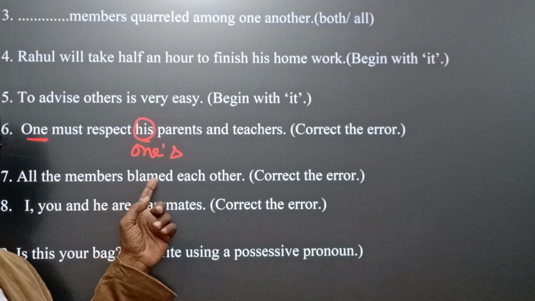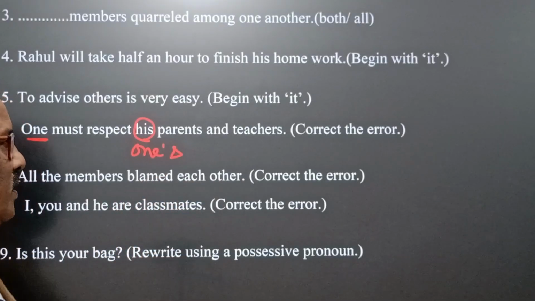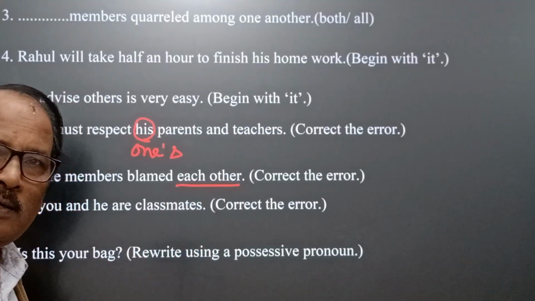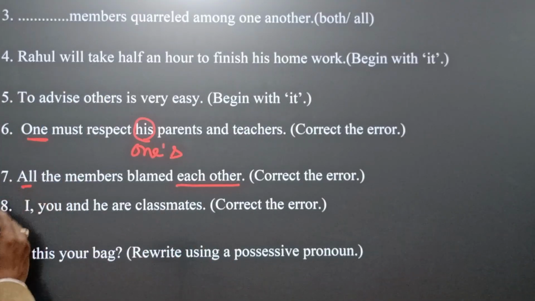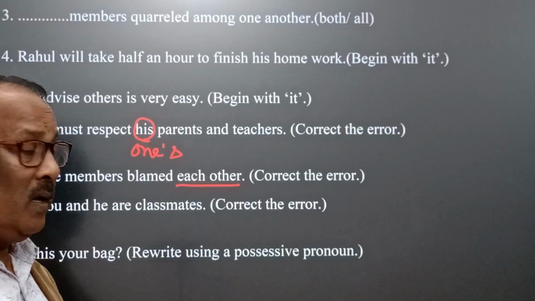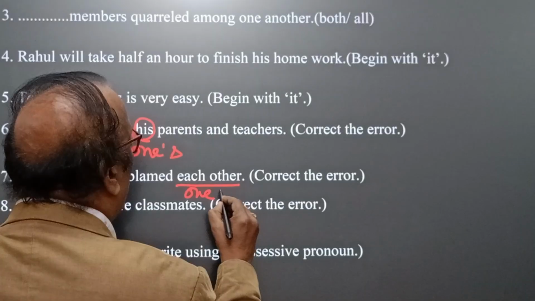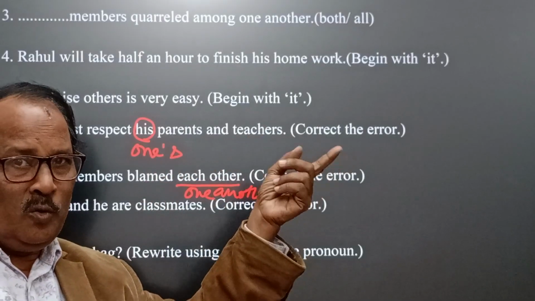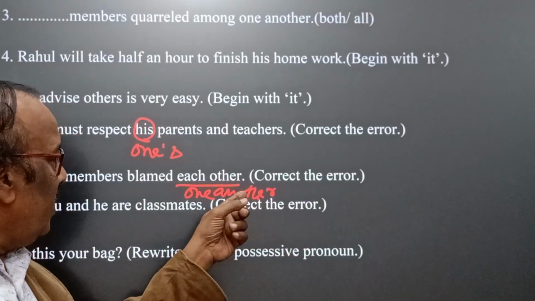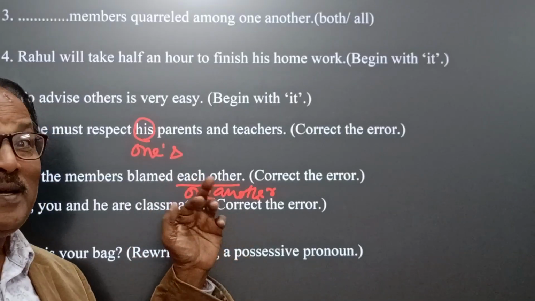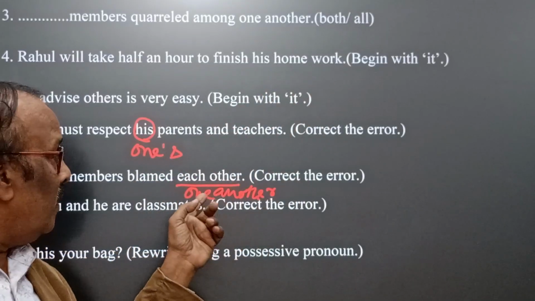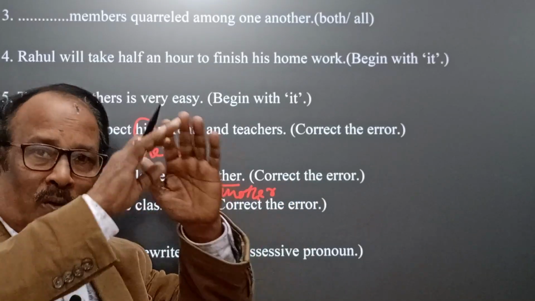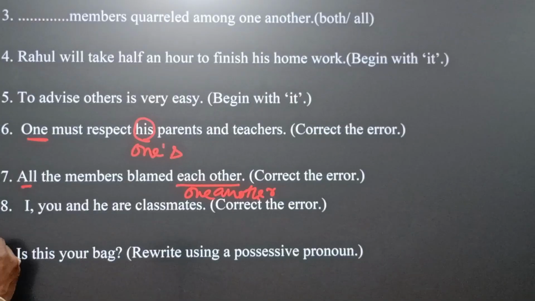All the members blamed each other. Yes, each other here naturally the error. Here all is the subject, and that's why the correct answer is one another. Whenever the pronoun refers to two, then definitely we use each other. But more than two, then the reciprocal pronoun one another is used. Okay. Now come to the next.